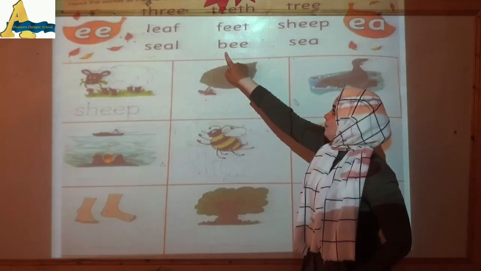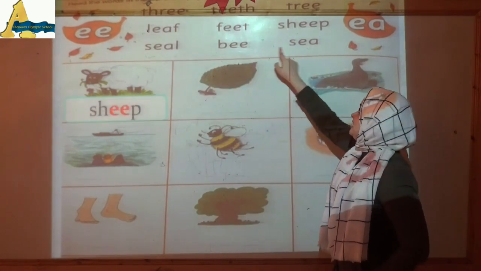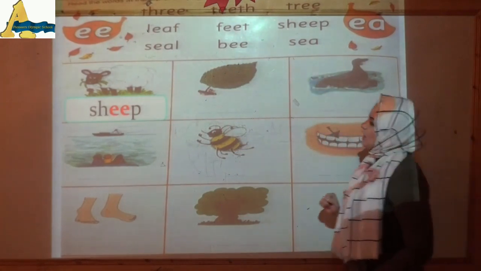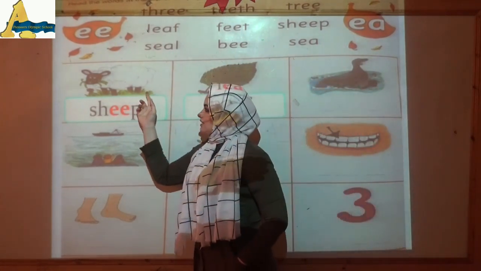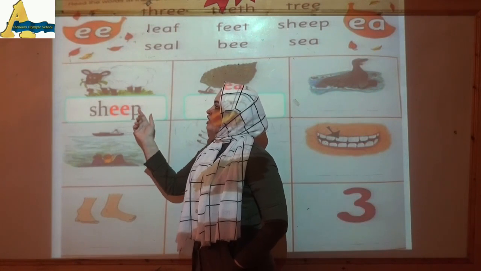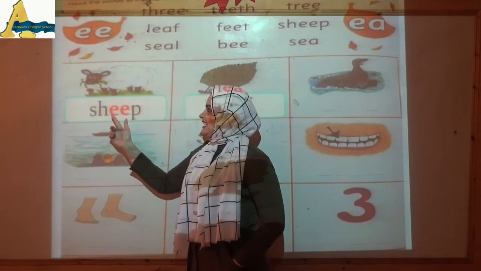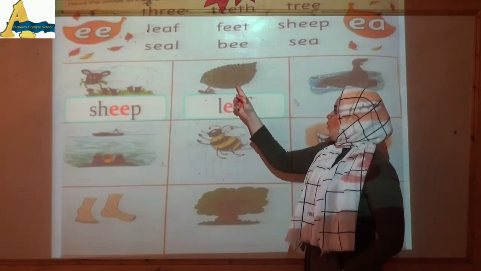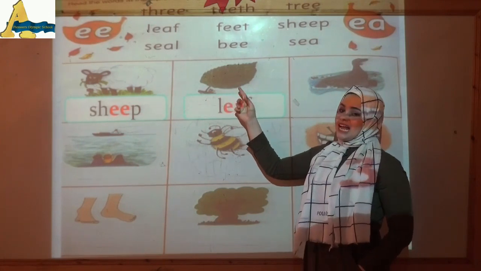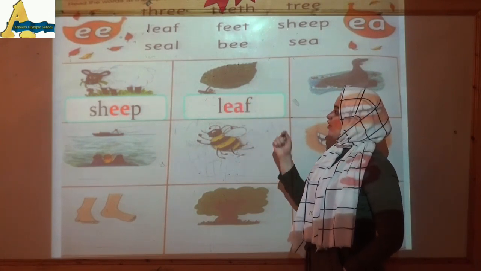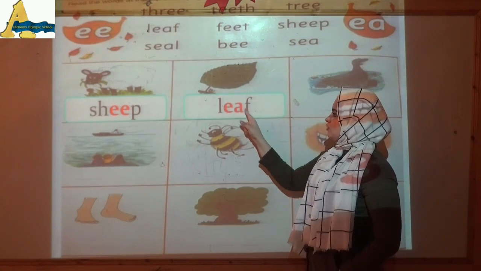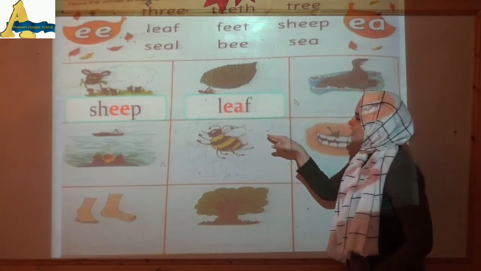Seal. Sea. Okay. Can you tell me what's this? It's a sheep. E and E. Yes. What's this? It's a leaf. E and A or E and E? E and A together also make sound E.